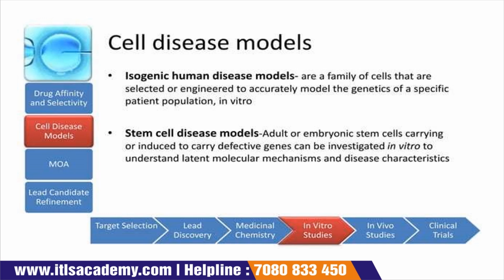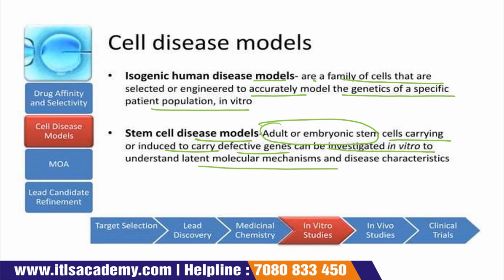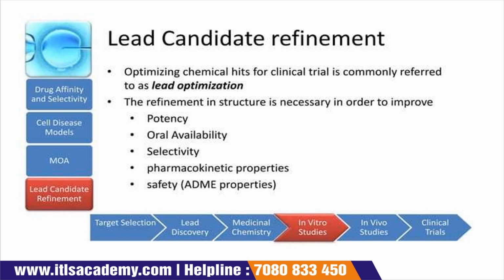The next is your cell models. The first one is your isogenic human disease model. They are defined as a family of cells that are selected or engineered to accurately model the genetics of a specific patient population in vitro. Next is your stem cell disease model, which is defined as an adult or embryonic stem cell carrying, or induced to carry, defective genes, which can be used for investigation in vitro to understand the latent molecular mechanism and the disease characterization.